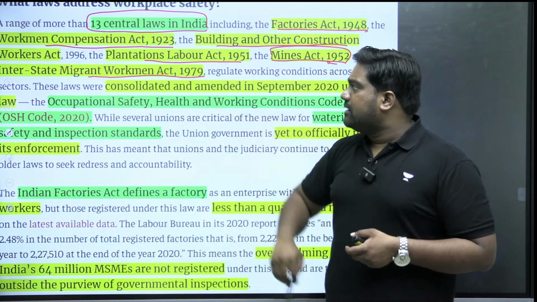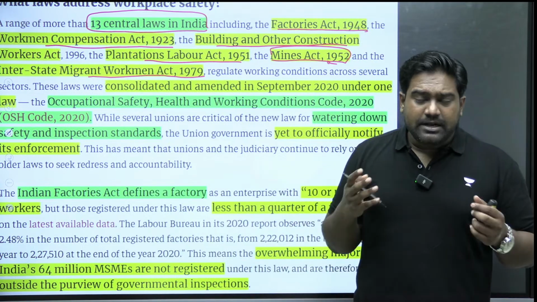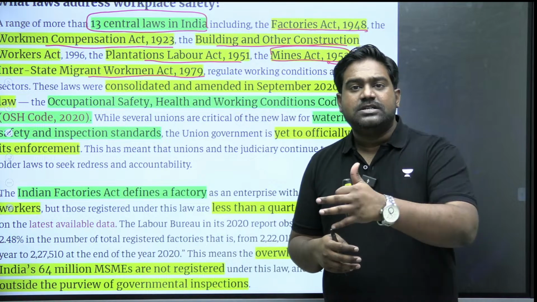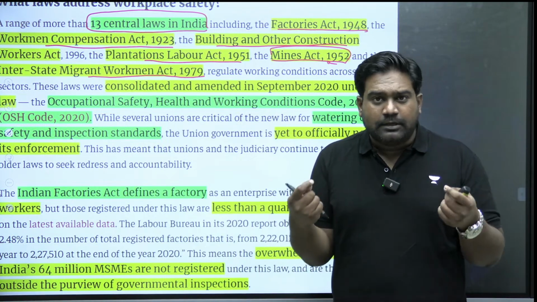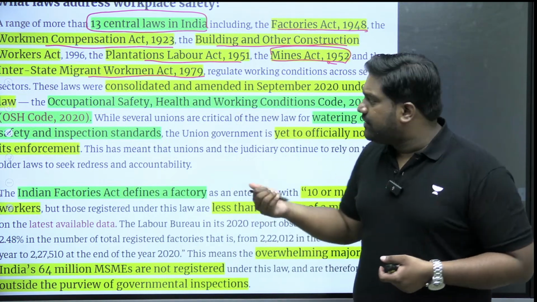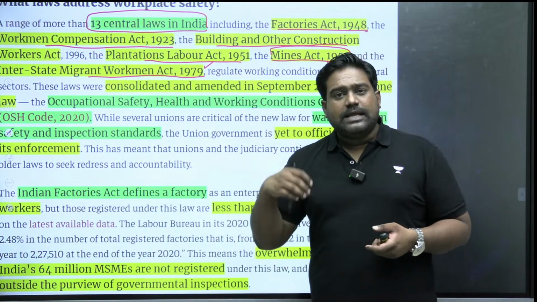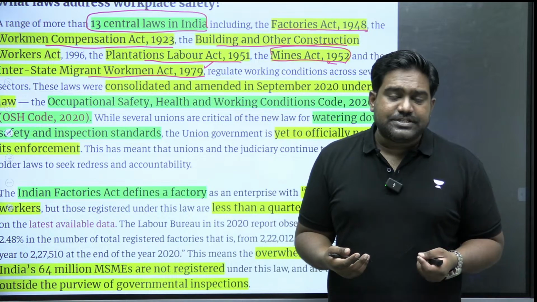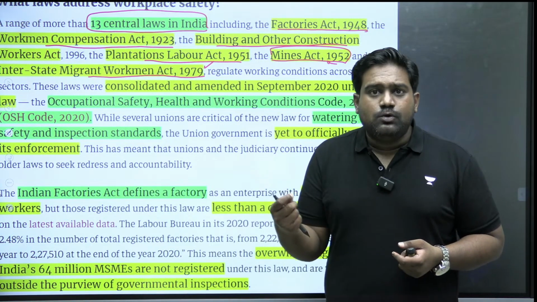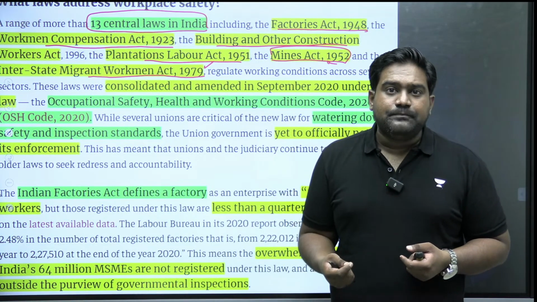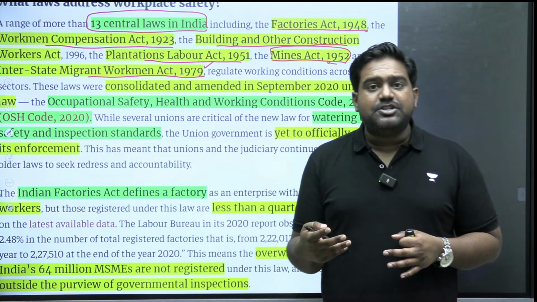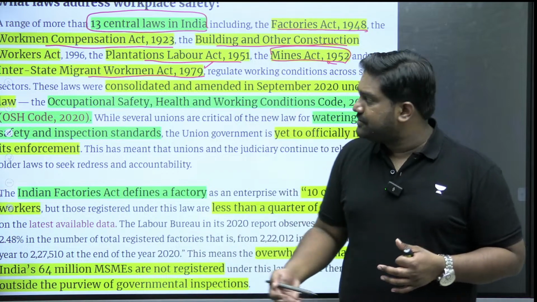Then the Interstate Migrant Workmen Act. Migrant workers who leave everything behind in the rural areas and migrate towards urban areas for better jobs, for better livelihood, are at great risk because they will not have a secure job, they may not have shelter in place, right? They may not have access to nutritious food and clean water. So they will face enormous risks as a result of climate change linked events and disasters.